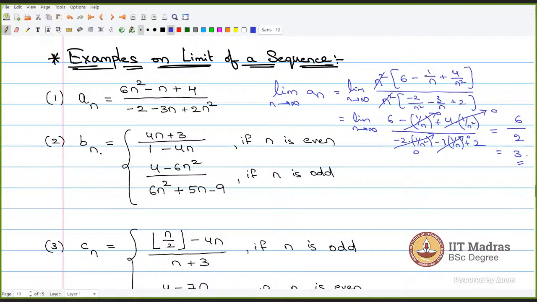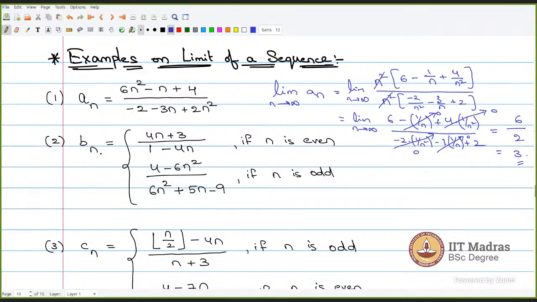So how do we approach this kind of problem? Sir, here it does not matter if n is even or odd. If the limit exists, both of them should go to the same value. So we'll just check that when n is even, it approaches some value c, and when n is odd, it also approaches c. In both cases it approaches the same value, so we can say that bn exists and the value of bn is c. But if they approach different values, then the limit does not exist. Correct, exactly the same statements which I'm going to tell you.